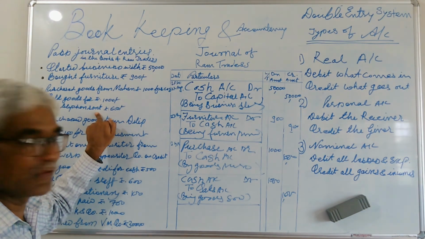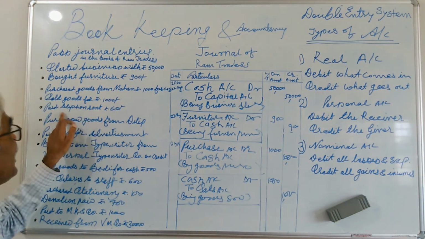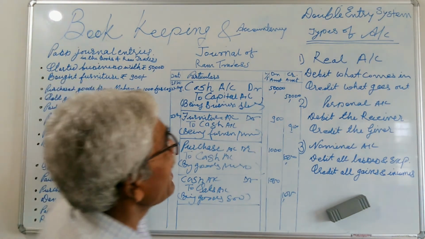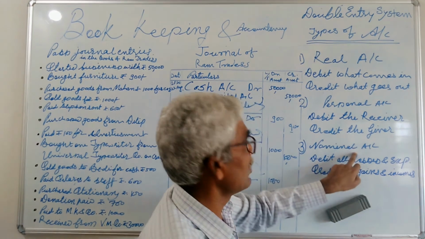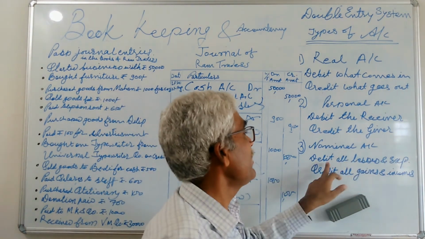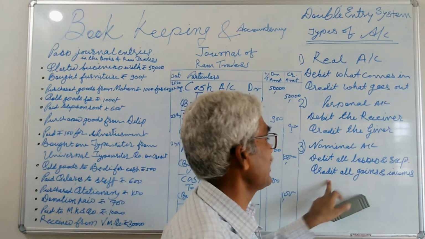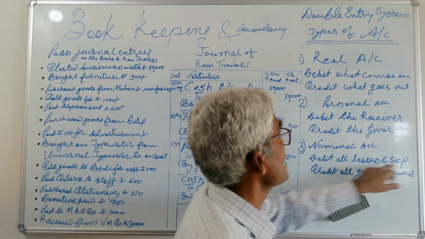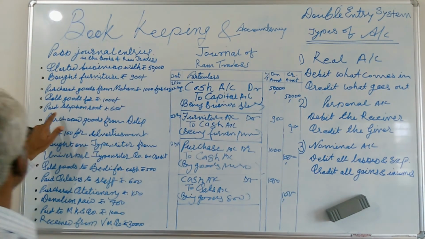Paid telephone rent is an expense, and expense comes under nominal account. So as per the nominal account, debit all losses and expense, and credit all gains and income. So debit all losses and expense here in this transaction.